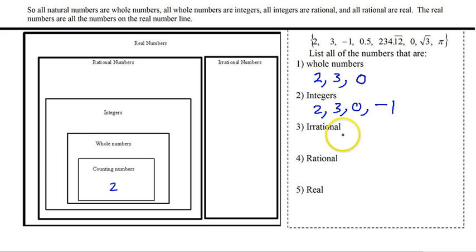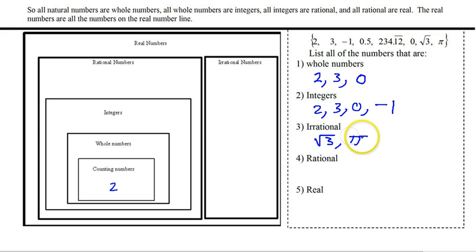All right, irrational. Irrational are our radicals and our pi's, the numbers that do not repeat or end. So if you just go through them, that one ends, it ends, it ends, it ends, repeats, ends. Does not repeat or end. That's the radical. And then pi as well.